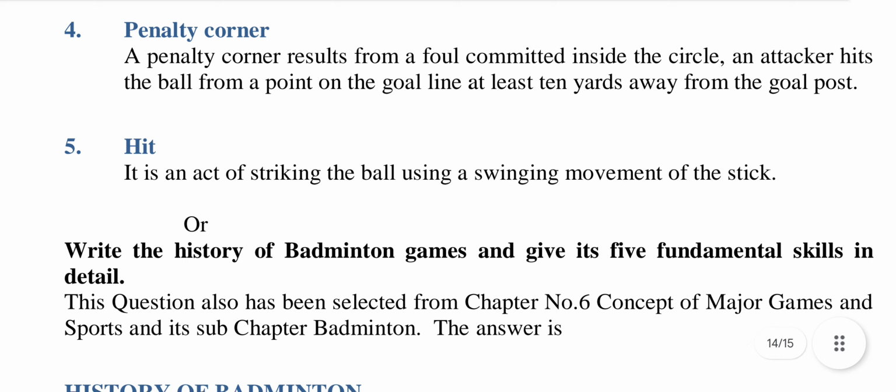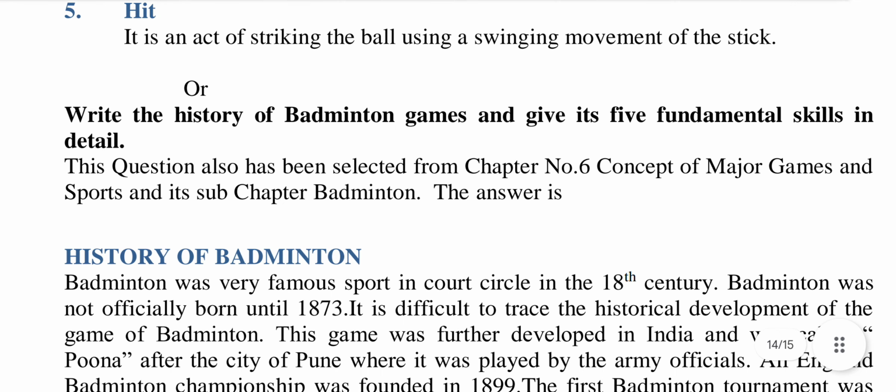4. Penalty corner. A penalty corner results from a foul committed inside the circle. An attacker hits the ball from a point on the goal line at least 10 yards away from the goal post. 5. Hit. It is an act of striking the ball using a swinging movement of the stick.